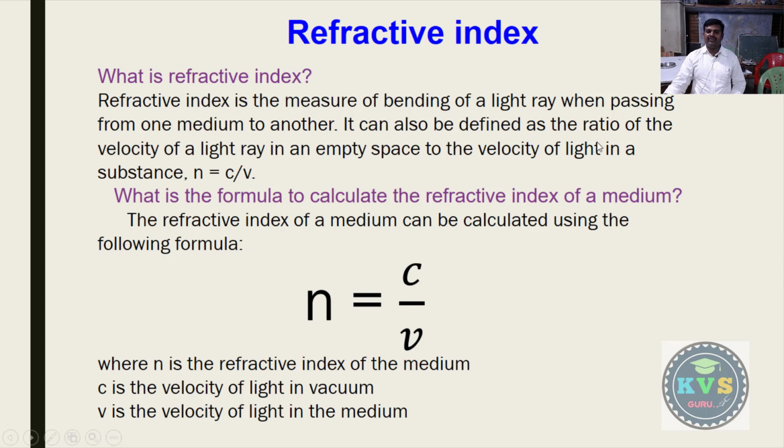It can also be defined as the ratio of velocity of light in empty space to the velocity of light in a substance. The formula is N = C/V, where C is the velocity of light in vacuum and V is the velocity of light in the medium. There is no unit for refractive index.